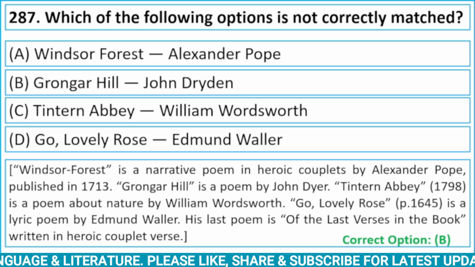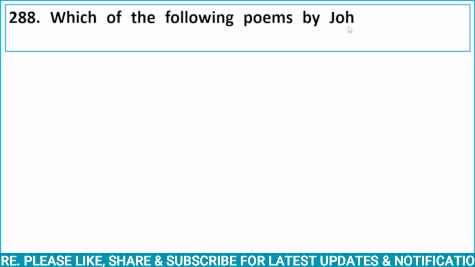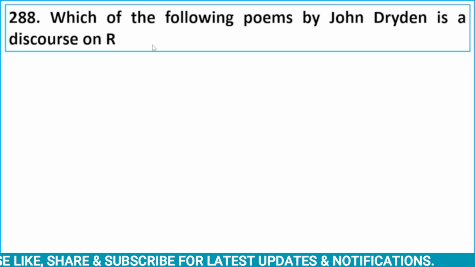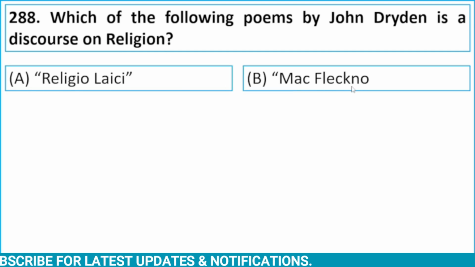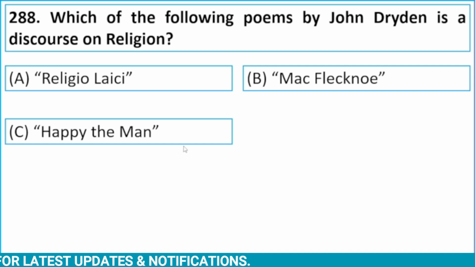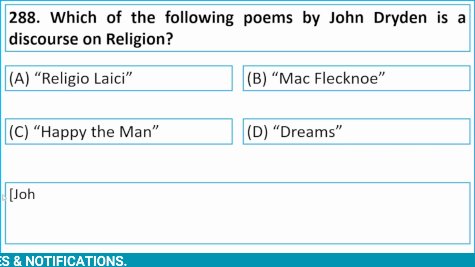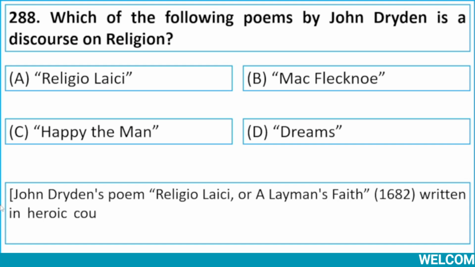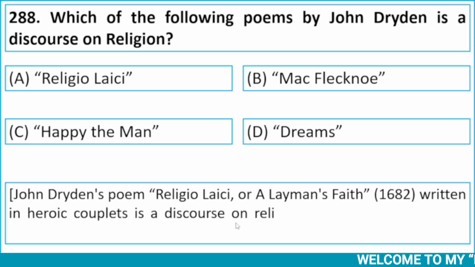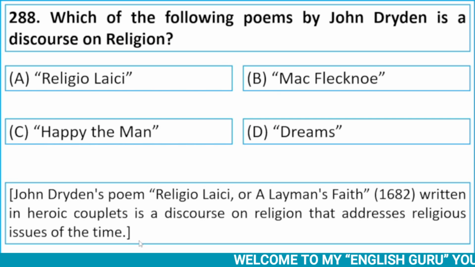All right, now let's see next question. Which of the following poems by John Dryden is a discourse on religion? Option A, Religio Laici. Option B, Mac Flecknoe. Option C, Happy the Man. And option D, Dreams. John Dryden's poem Religio Laici, or A Layman's Faith, published in 1682, written in heroic couplets, is a discourse on religion that addresses religious issues of the time.